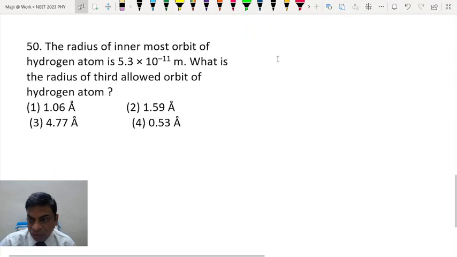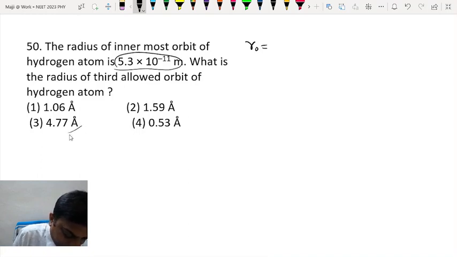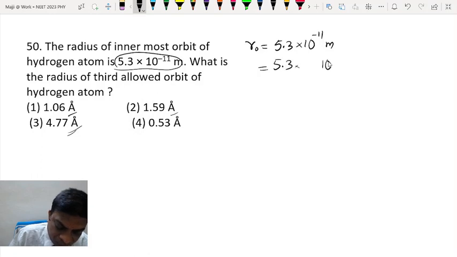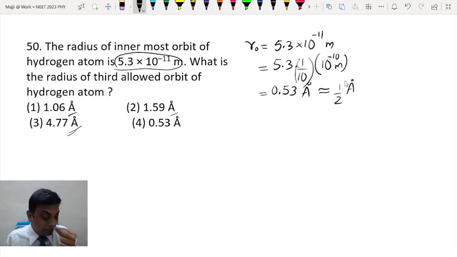The radius of innermost orbit of hydrogen atom is this. What is the radius of the third allowed orbit of hydrogen atom? So Bohr's radius is already given as this, and we have to obtain the options in angstrom. So this is 5.3 into 10 to the power minus 11 meter. As you know, angstrom is 10 to the power minus 10 meters. So this is 1 angstrom. So we are left with 1 by 10 here. So this is around 0.53 angstrom, which you roughly take as half for quick calculations.